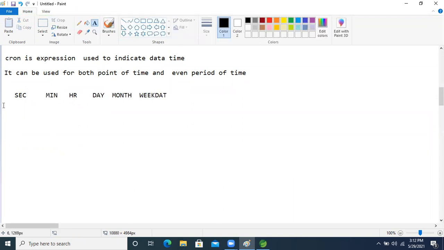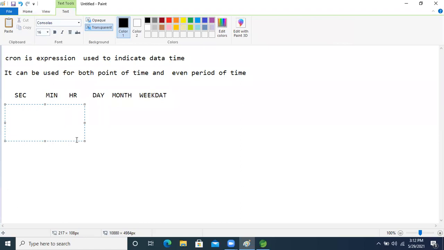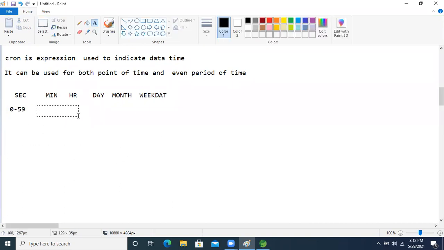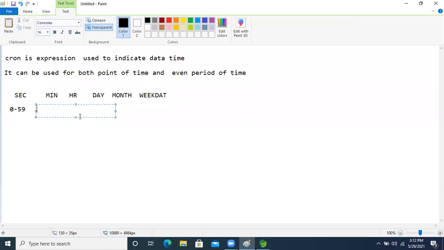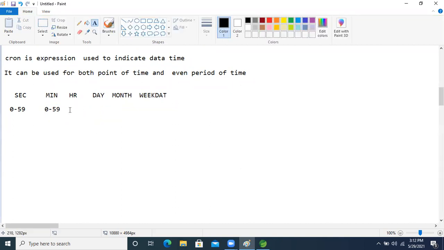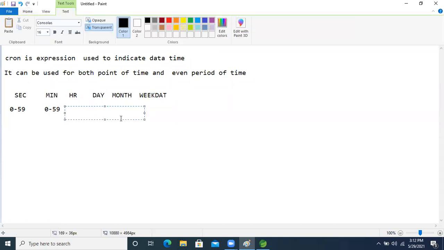The possible value for seconds is 0 to 59. For minutes, the possible value is also 0 to 59. For hours, it is 0 to 23.